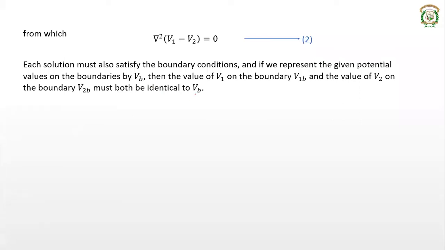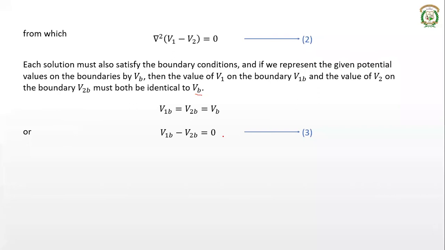If we consider an equipotential surface where the potentials are equal, then any potential you take, V1, V2, will all be equal to VB. We consider the boundary value of V1 as V1B, where the subscript B indicates it is the boundary value, and V2 as V2B. They are both equal to VB, that is, V1B is equal to V2B. If V1B and V2B are equal, their difference is 0, that is, V1B minus V2B is 0. You take this as equation number 3.